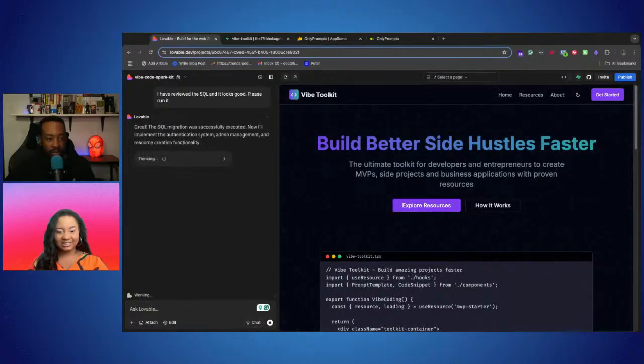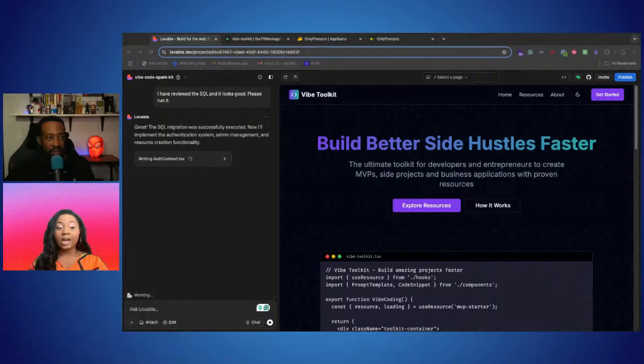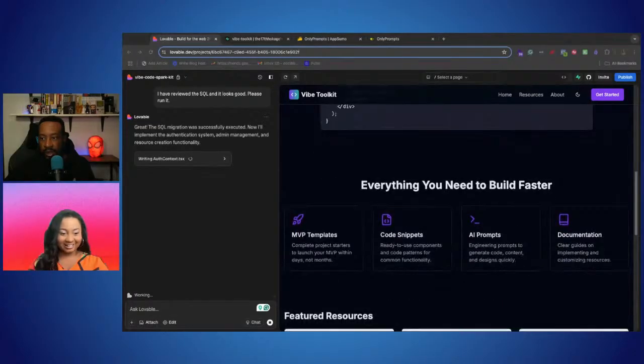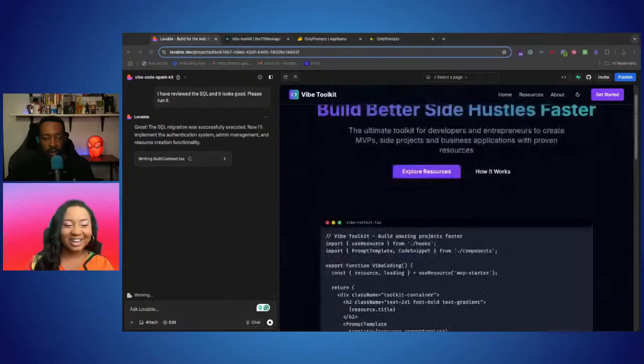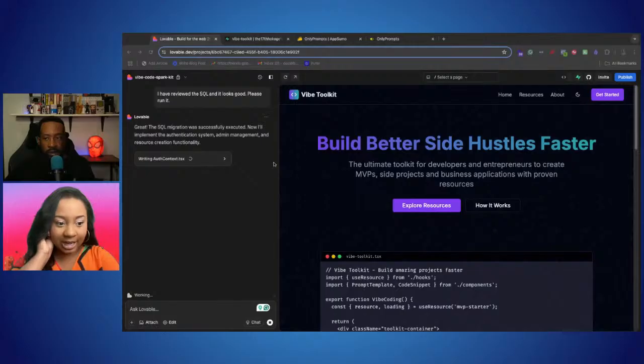Bobby's talking about adding some images too. Oh, I want to show you a really cool way to add images that I didn't even know you could do. I just found this out and it's super cool. So after Lovable gets done, I'll show you how to add an image using the edit mode.